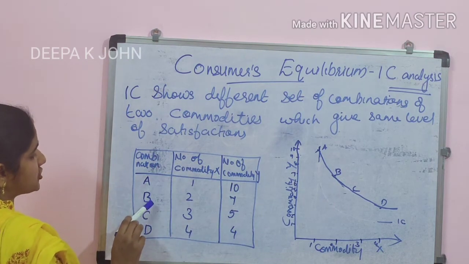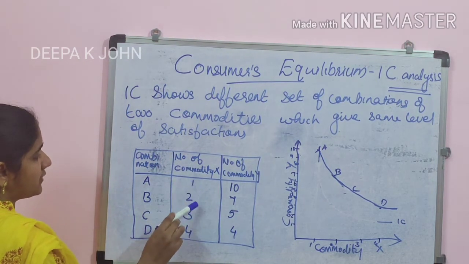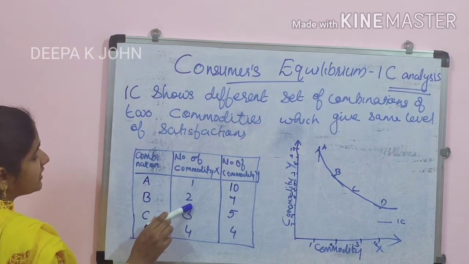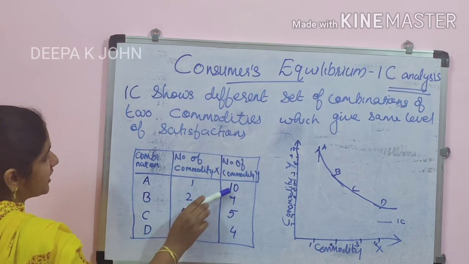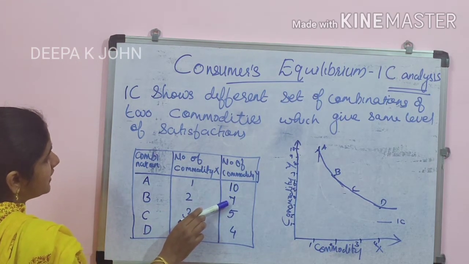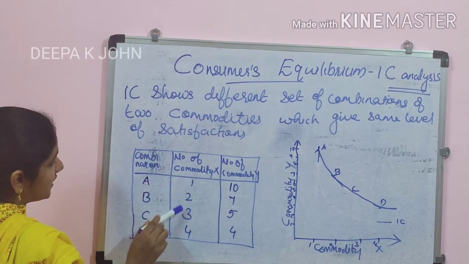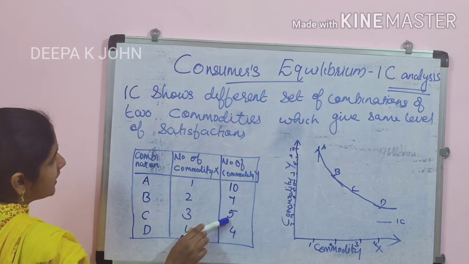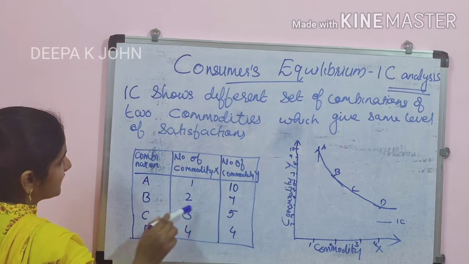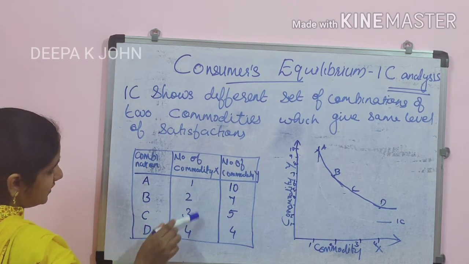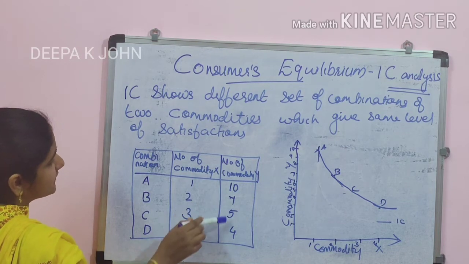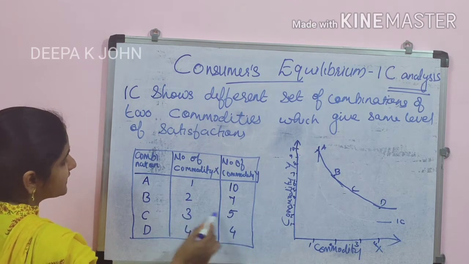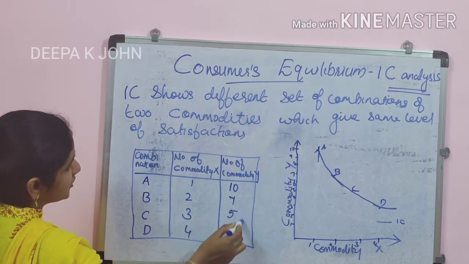In the second combination, he increases the number of commodity X from 1 to 2. When commodity X increases, what happens? The number of commodity Y decreases. Again the number of commodity X increases from 2 to 3, then commodity Y again decreases. Just opposite: one is increasing, the other is decreasing.